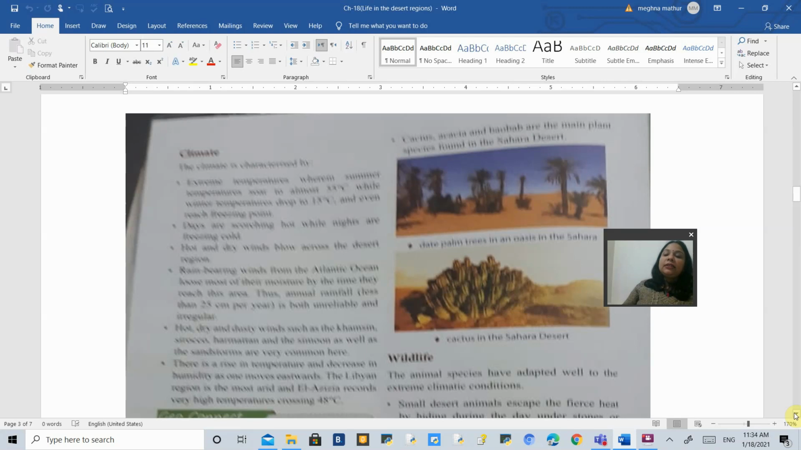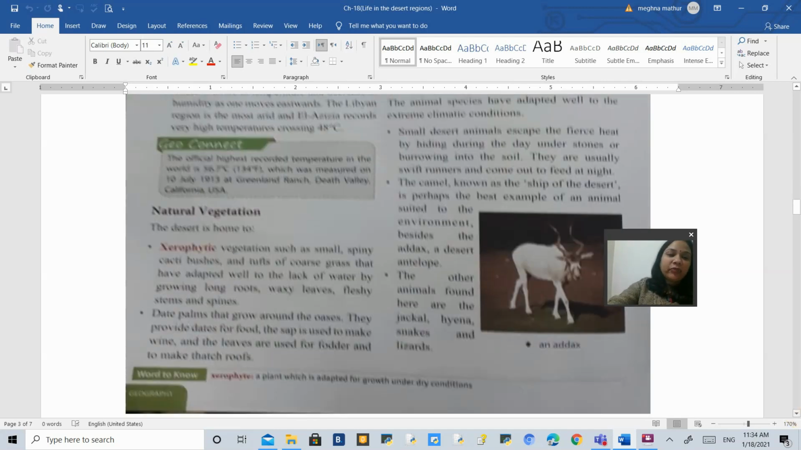That is why this area is drier and drier, and the moisture content in the air becomes lesser and lesser. And Libya, which is at the extreme eastern side of the Sahara, is an area which receives very little rainfall. It is a very hot area where you can see the temperature soaring to 48 degrees Celsius.